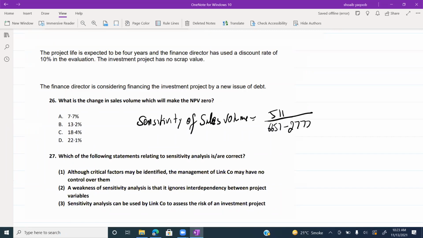So what should be the answer? B, 13.2. Please confirm, guys.